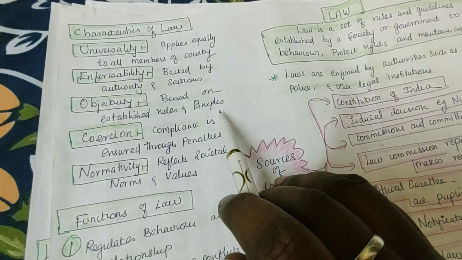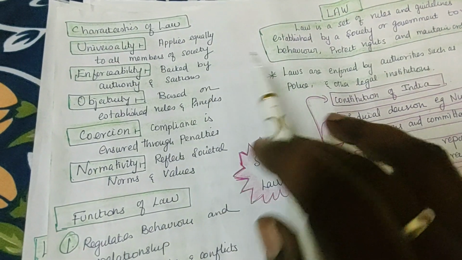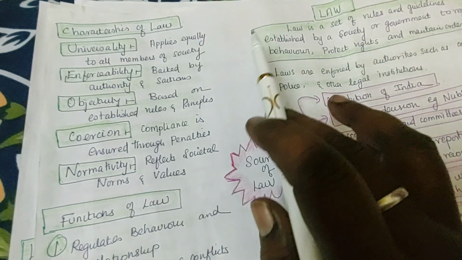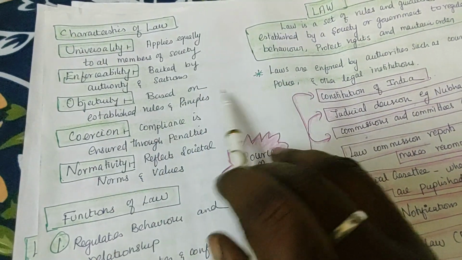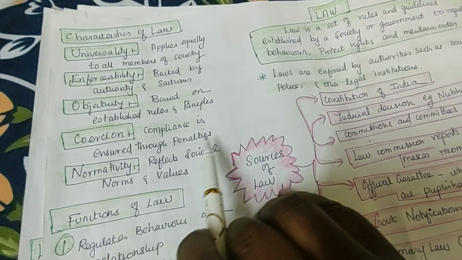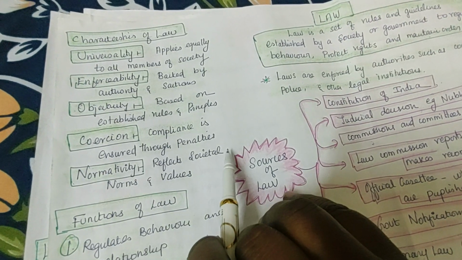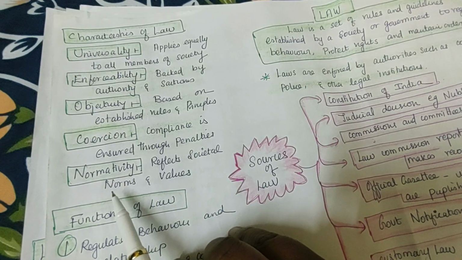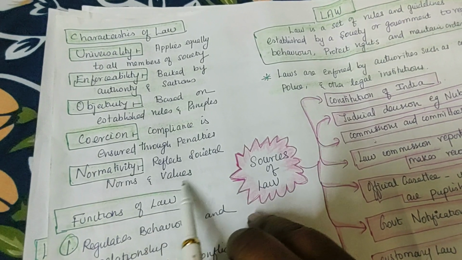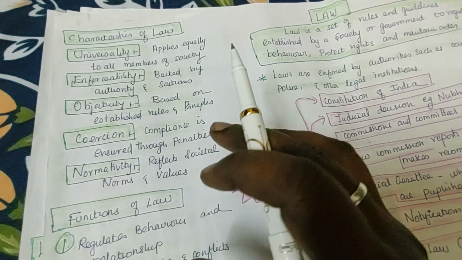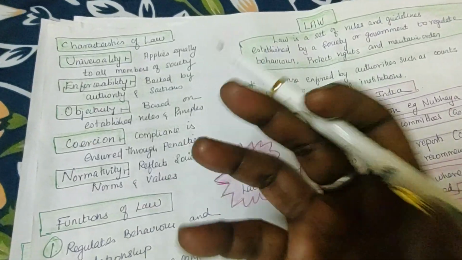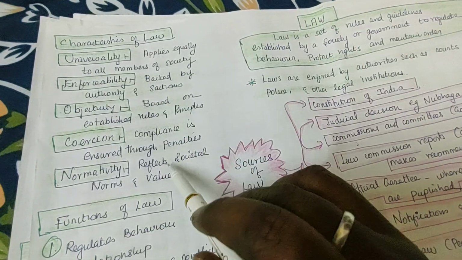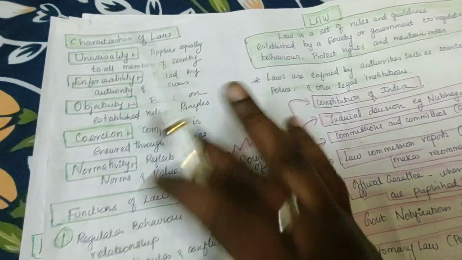And then objectivity. It should be based on established rules and principles. No bias. It's not that for them this is not applicable because he is a politician. It should be for everybody, the same rules for everybody. Coercion: compliance is ensured through penalties. Okay. Normativity: it should possess the norms and values, and it should reflect the societal values and norms. It's very important.